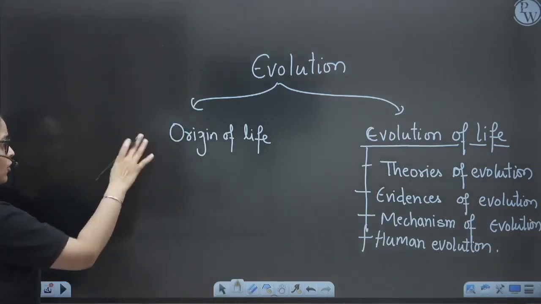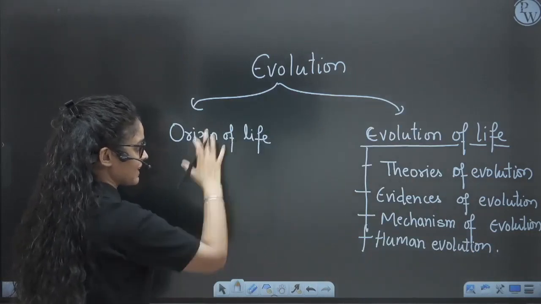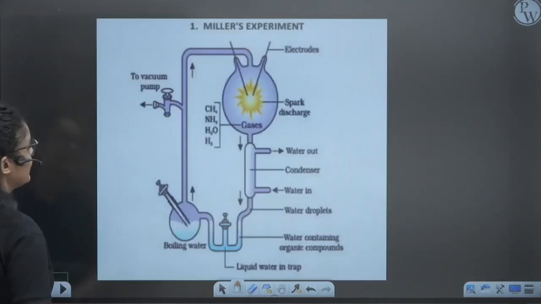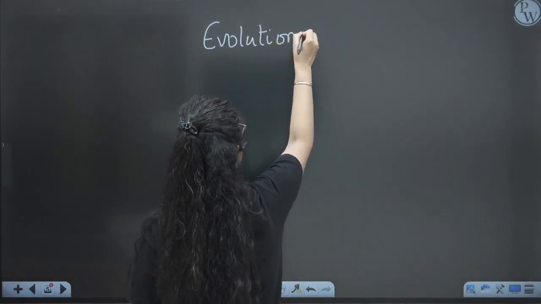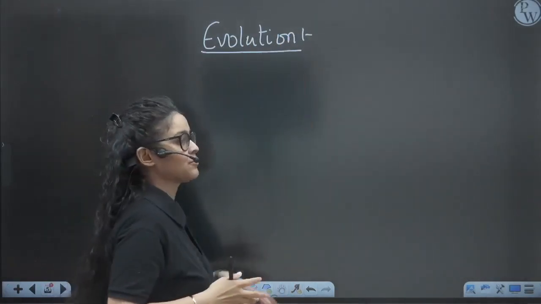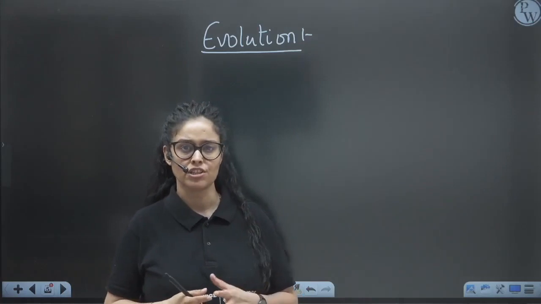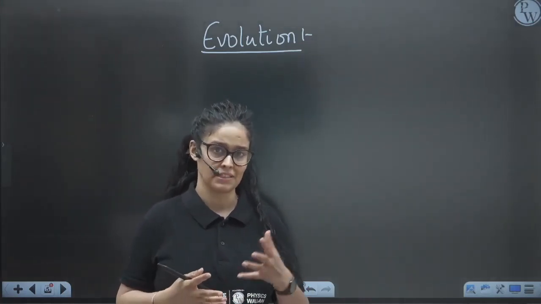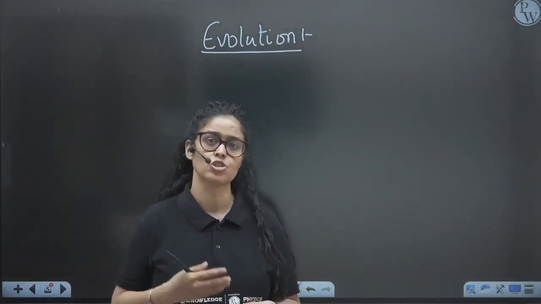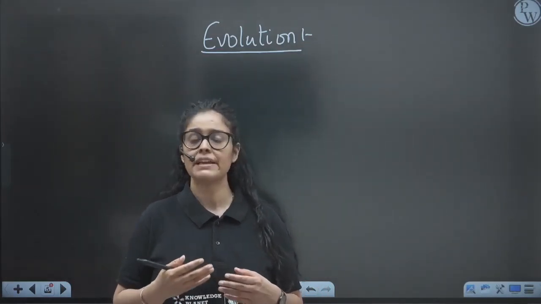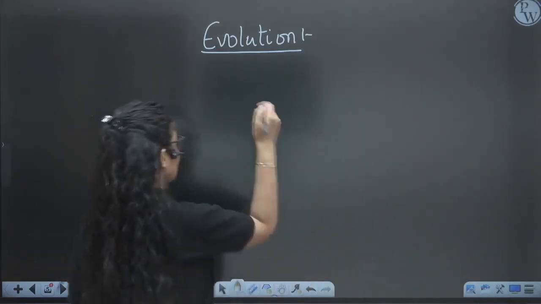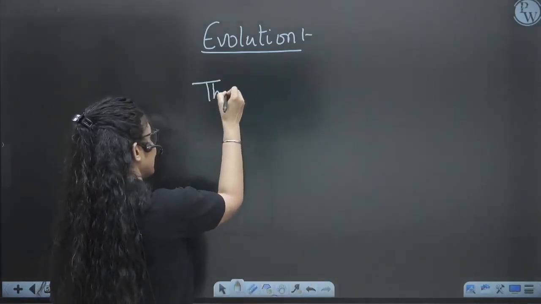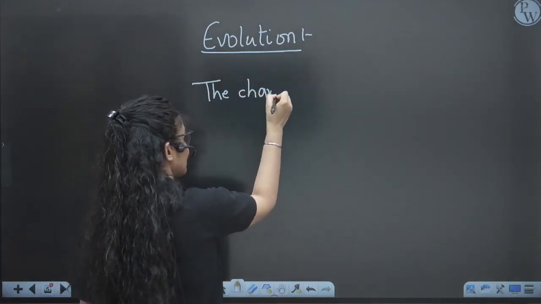So when we talk about all these things, let's see everything in detail, all the things that I have written on the board. And yes, let's start our session with the term evolution. What do you understand by evolution? So that means gradual changes, or there are changes in organisms. It can be animals or plants. So they are changing gradually, right? And it takes millions of years for them to be evolved. So that is the evolution. That means changes, right?